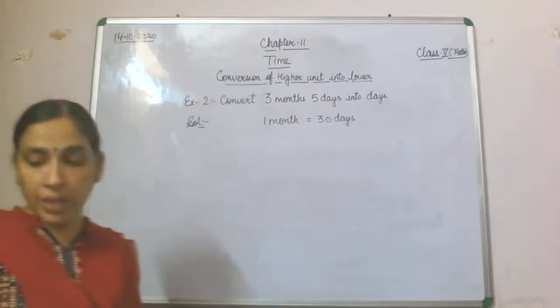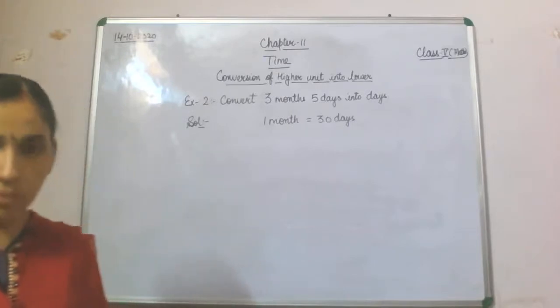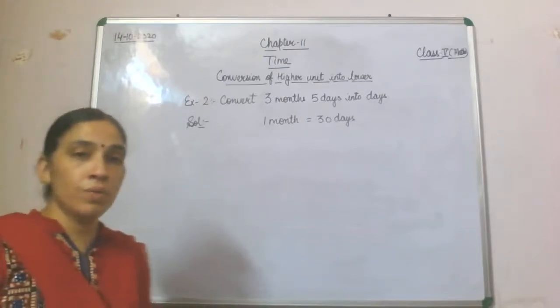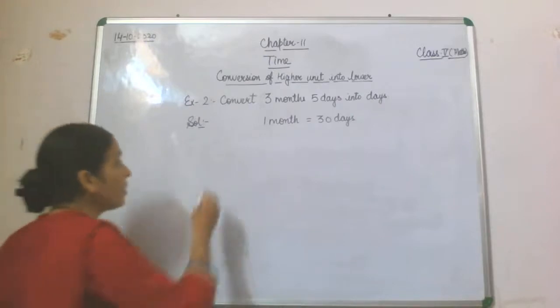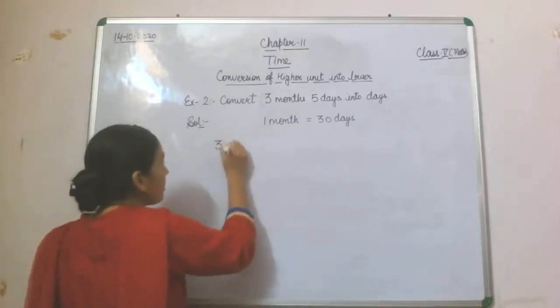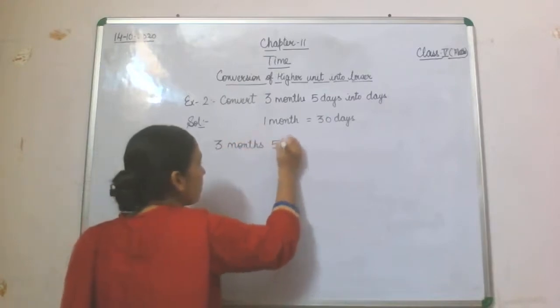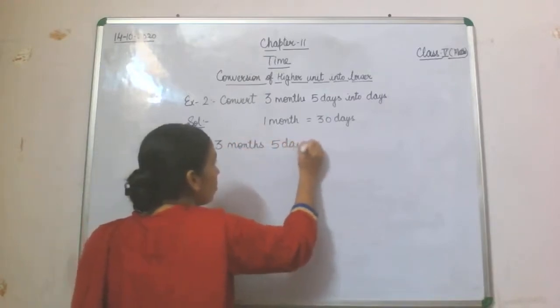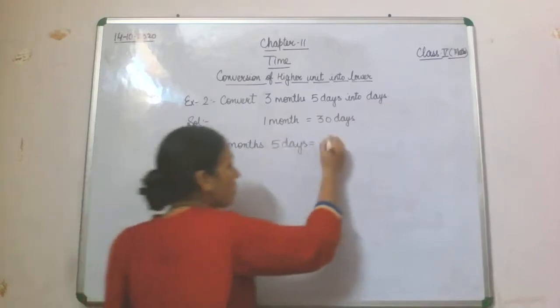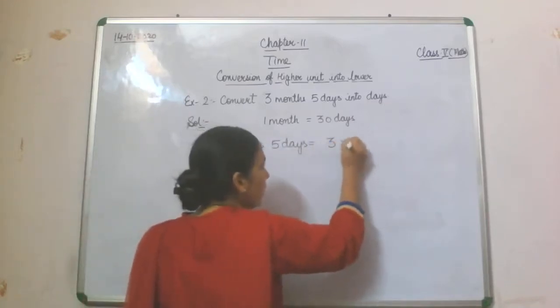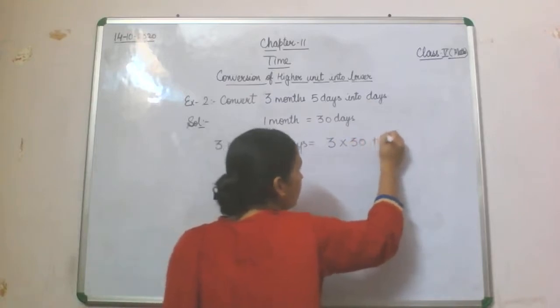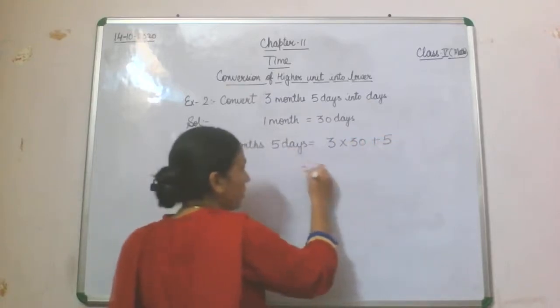In 1 month we have 30 days. So what we will do, 3 months 5 days will be given to you. So this 3 will be multiplied by 30 and 5 days we will add into it.